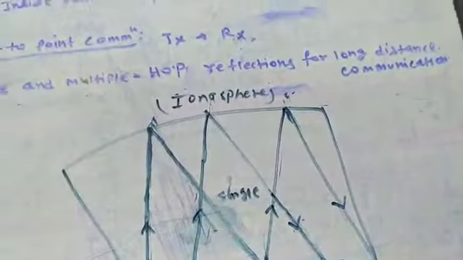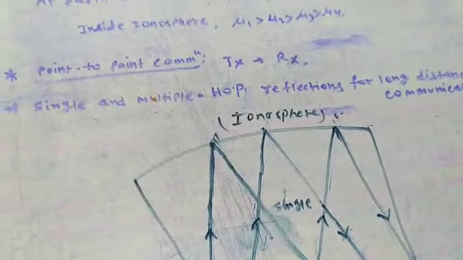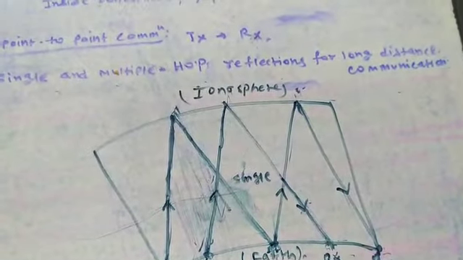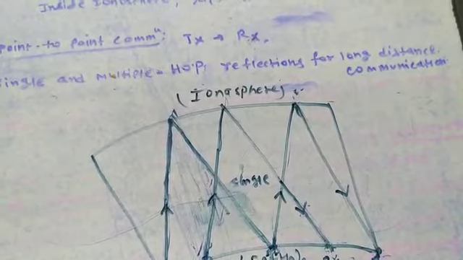So this is why it is called multiple hop and single hop communication, which is associated with ionospheric wave propagation. In my next session, I will start another mode of communication, that is space wave or tropospheric wave communication.